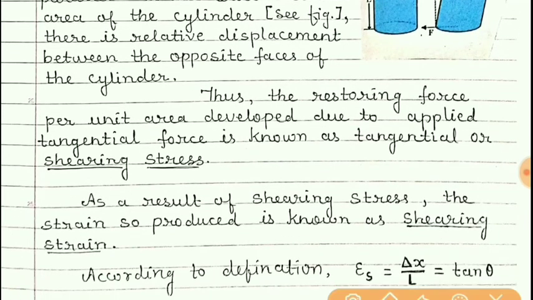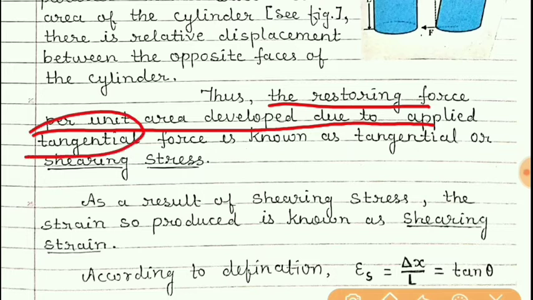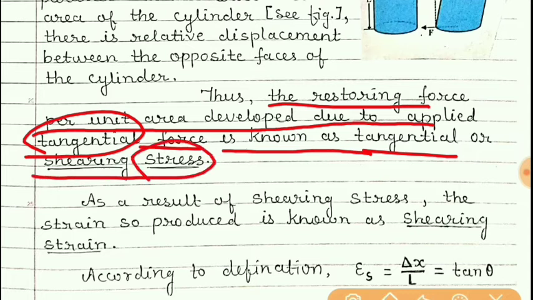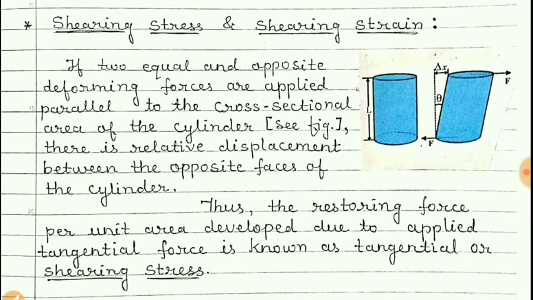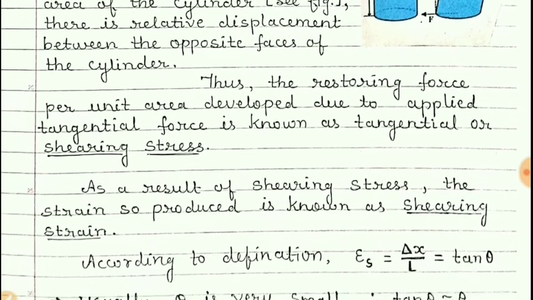So now the restoring force per unit area developed due to this applied tangential force is known as tangential or shearing stress. So here this stress is known as tangential stress or shearing stress.